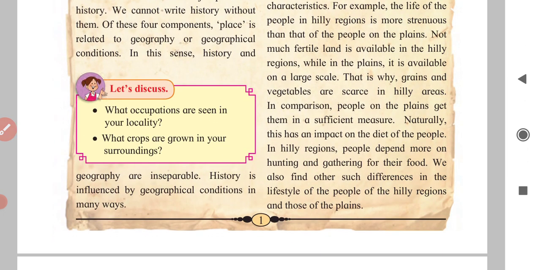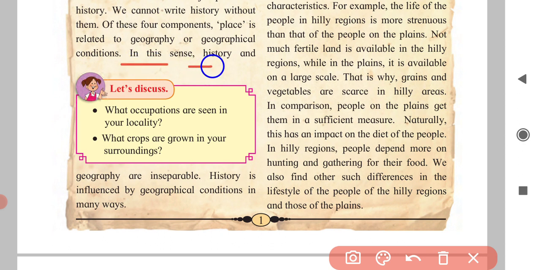In this sense, history and geography are inseparable. This means they are not separate, they are together. History is influenced by geographical conditions in many ways, and history and geography are interconnected, they are bonded with each other. See, dear students, we have finished this first paragraph.